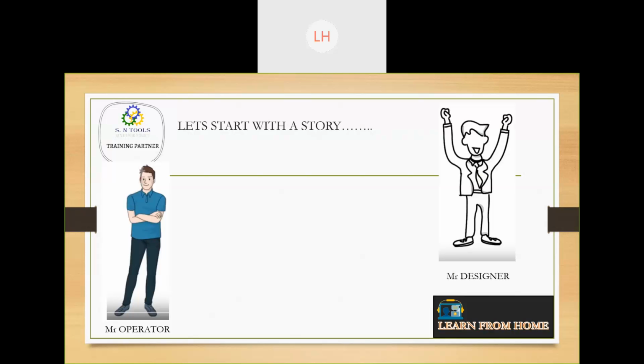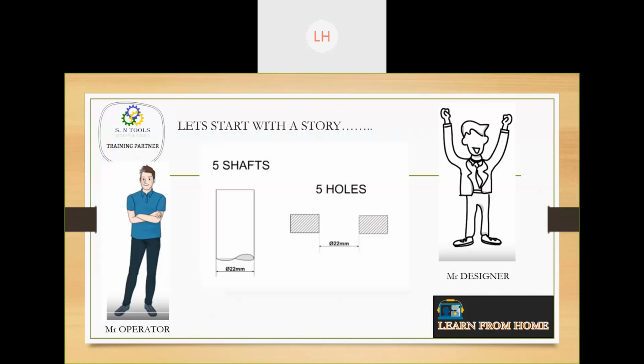Now what happens is, Mr. Designer gives a task to the operator. He has given 5 shafts and 5 holes, with the diameter dimension of each shaft as well as each hole. The major purpose is to make the assembly. This is the data given by the designer to the operator. Now the operator goes and starts the manufacturing.